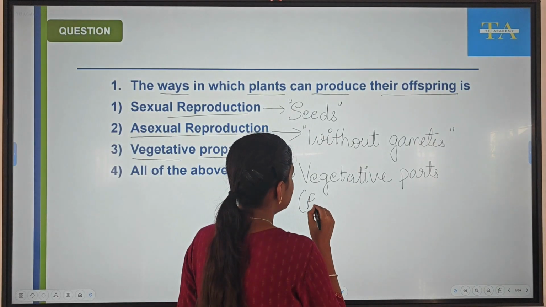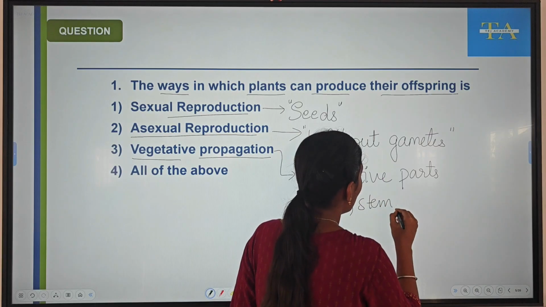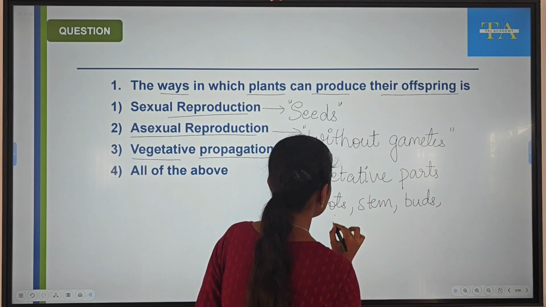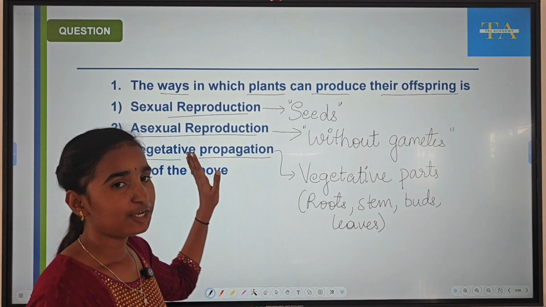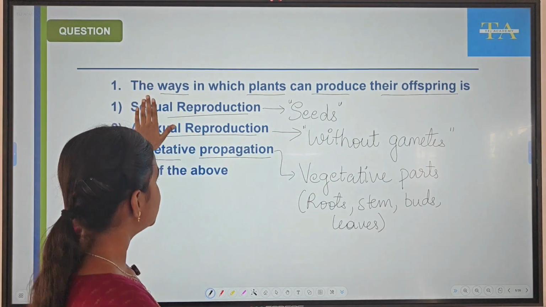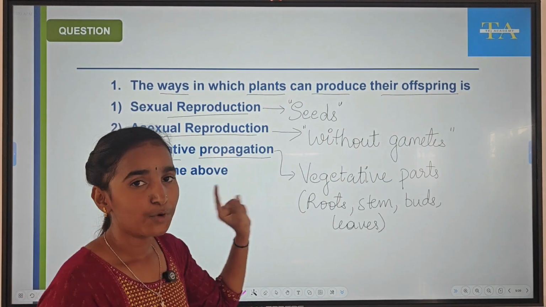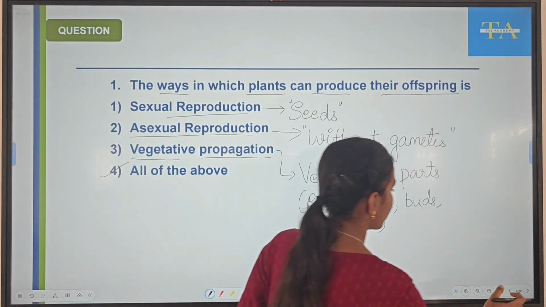They are roots, stem, or buds, or leaves. This we will call as vegetative propagation. So plants can produce their offspring through sexual reproduction, asexual reproduction, and vegetative propagation. So our answer is all of the above.